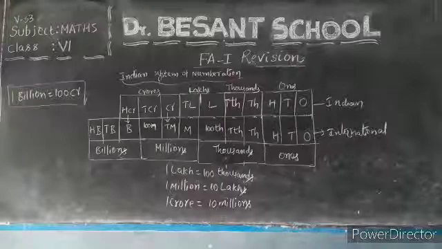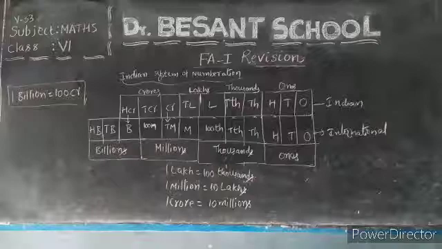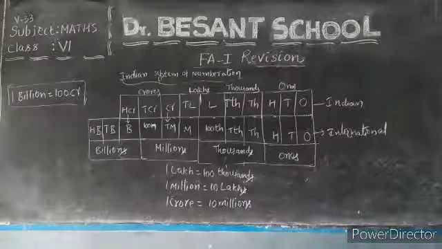So 1 billion is equal to 100 crores. 10 lakhs is 1 million. 1 crore means 10 millions. And here 100 crores means 1 billion. Okay. So in this way, we can frame different relations between the two number systems, that is, the Indian system of numeration as well as the international system of numeration.